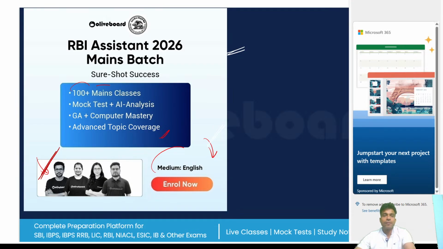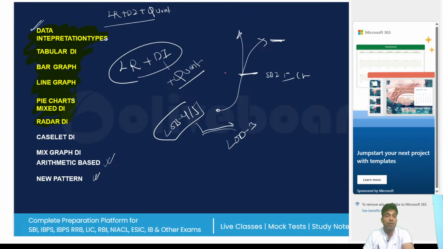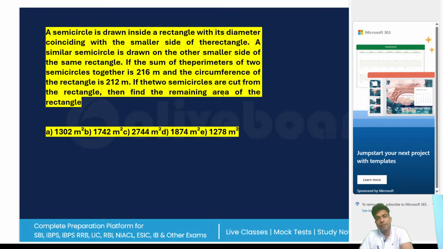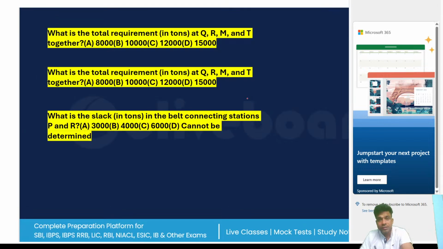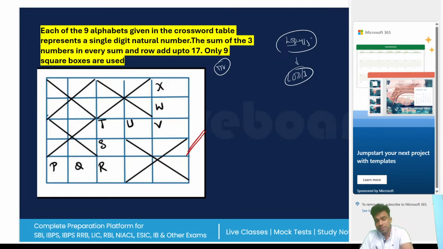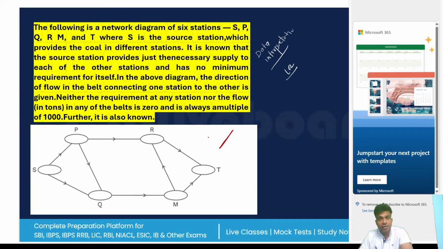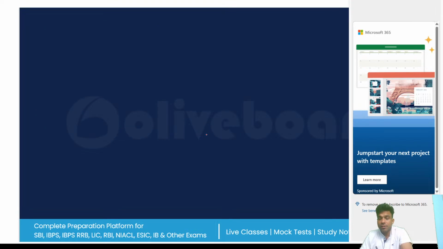I have shown you how this question will be done. I have shown you the content also, how this question can be solved. I hope that you really enjoyed this. This is the kind of content which we are going to discuss in the class. This is DI which you haven't seen anywhere else. I hope you really like the content of mine.